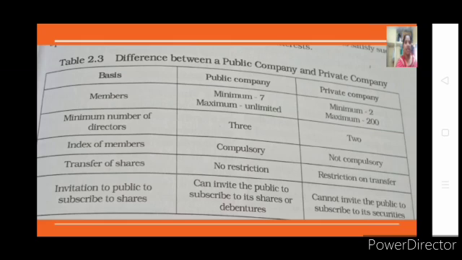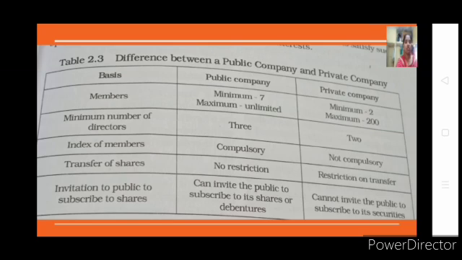Transfer of shares. Yesterday, if you remember, we discussed that. That is, if you have invested and purchased the shares of a company, and now you need your money back, you want to sell your securities, then what happens? Easily, through the platform or institution called the stock market, you can sell the securities. That is the transfer of interest, that is, transfer of ownership. You can transfer your share certificates from you to someone else who is interested in purchasing, he can just purchase. So it is so easy. In a public company there is no restriction at all, you can sell your shares very easily, but in a private company you don't have that.